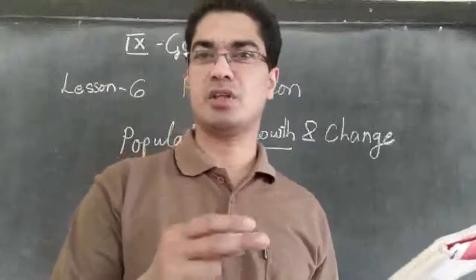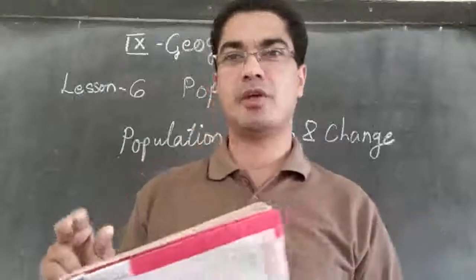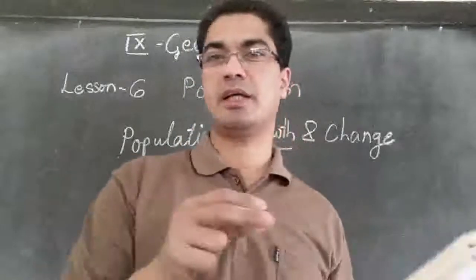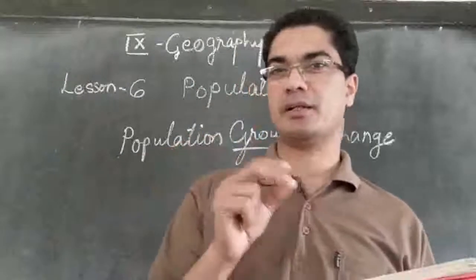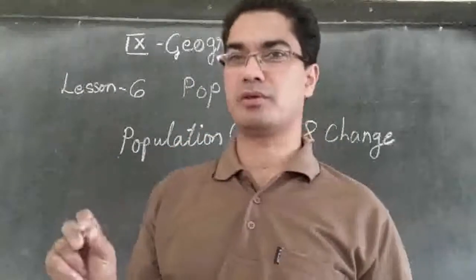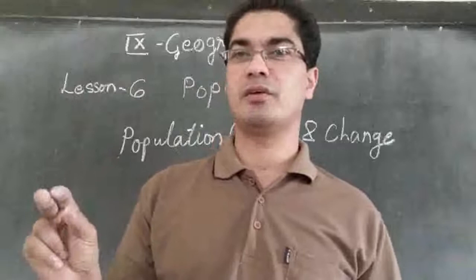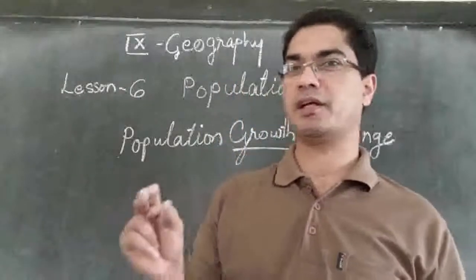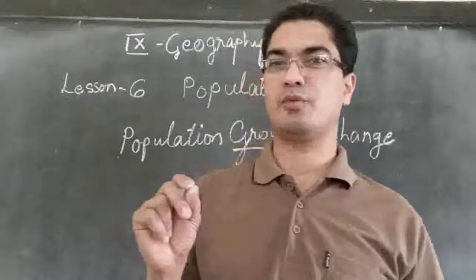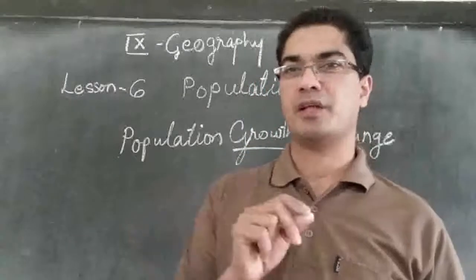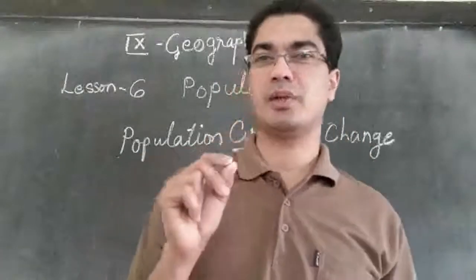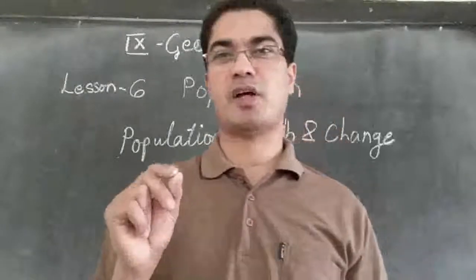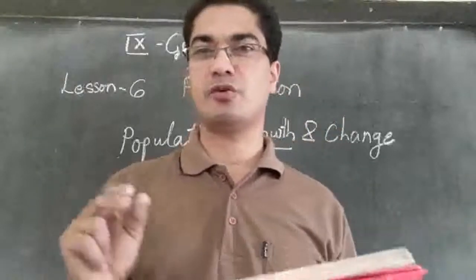So last year it was 5,000 and 25 children are born. Maybe 10 people died. So we have to subtract those who died, then add those who are born. So 5,000 minus 10 plus 25. So it will become 5,015. So that will be the population.